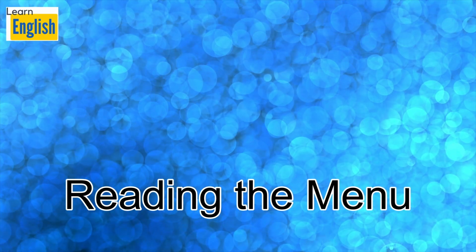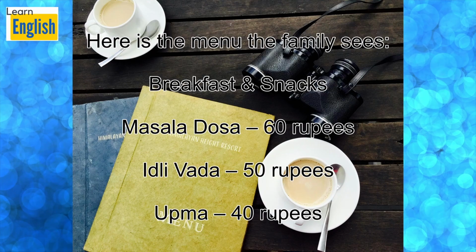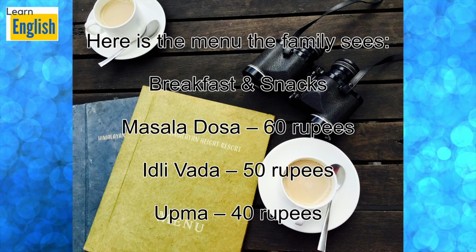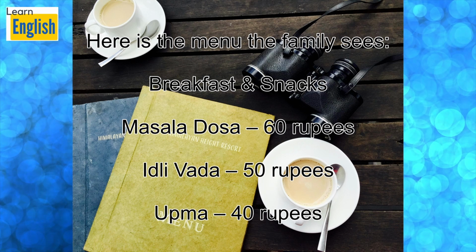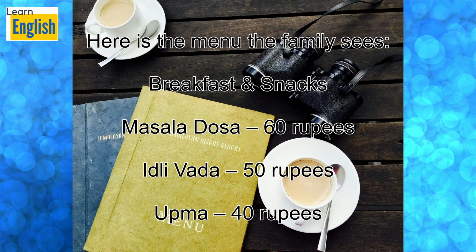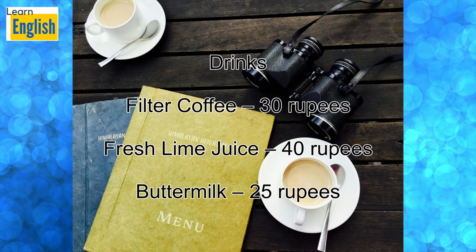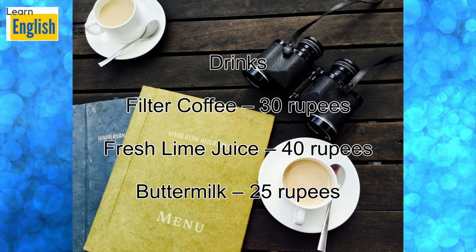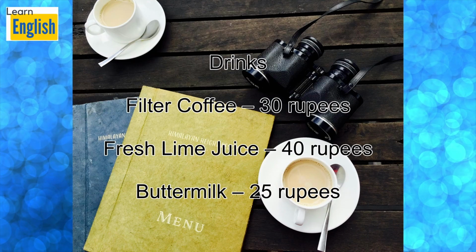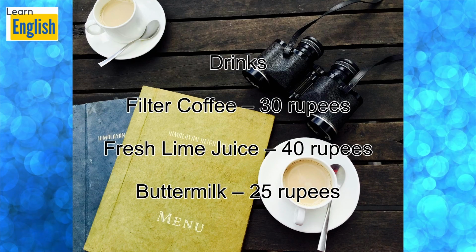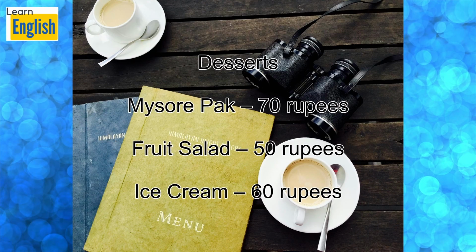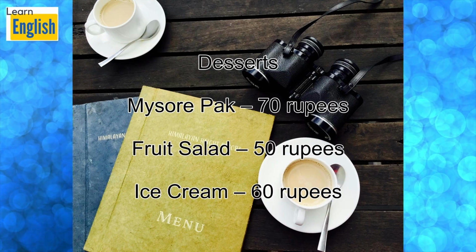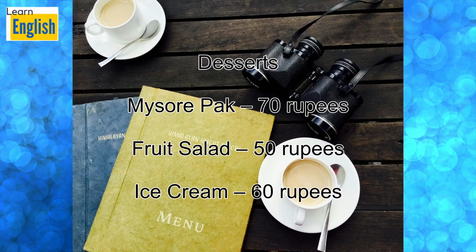Reading the menu. Here is the menu the family sees. Breakfast and snacks. Masala dosa 60 rupees. Idli vada 50 rupees. Upma 40 rupees. Drinks. Filter coffee 30 rupees. Fresh lime juice 40 rupees. Buttermilk 25 rupees. Desserts. Mysore pak 70 rupees. Fruit salad 50 rupees. Ice cream 60 rupees.